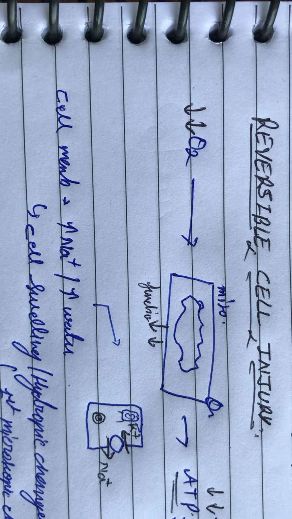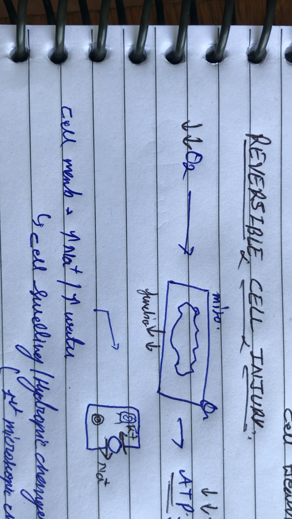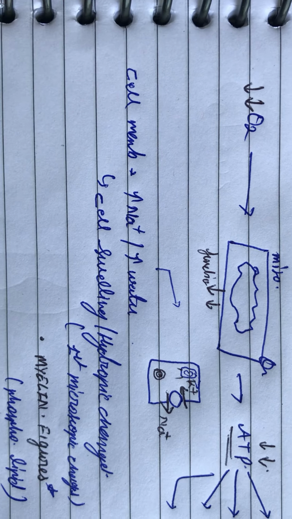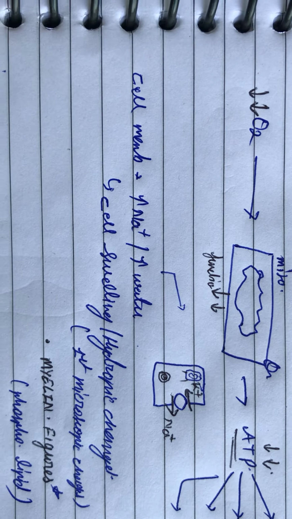There is a fragment, when the cell membrane is damaged, that will break off from the cell. It is called myelin figures. They are made up of phospholipids. After that we will discuss the endoplasmic reticulum.